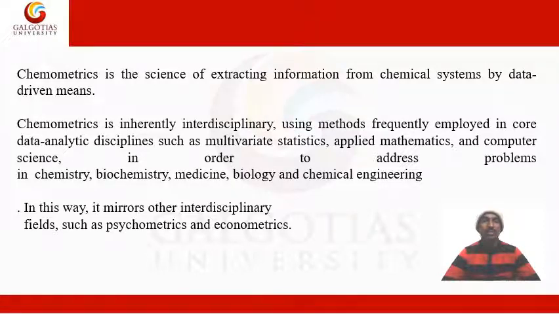In this way, it mirrors other interdisciplinary fields such as psychometrics and econometrics.